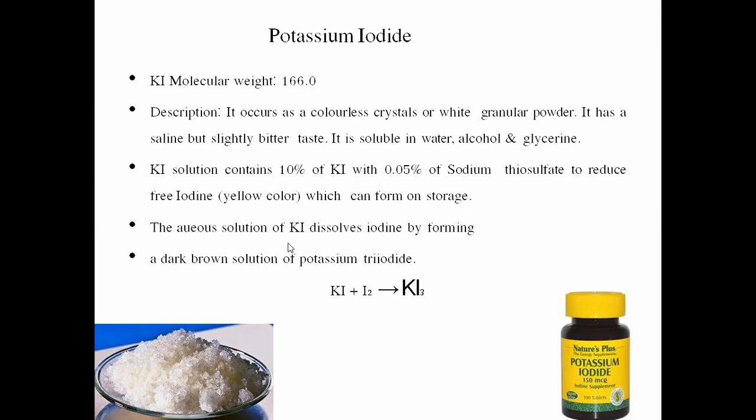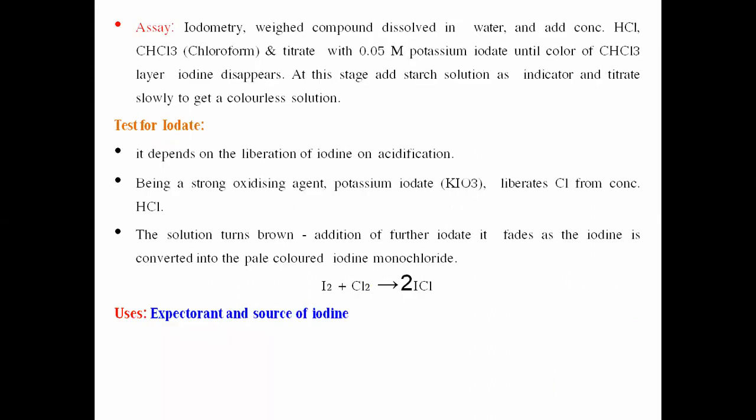Now, the aqueous solution of potassium iodide dissolves iodine by forming a dark brown solution of potassium triiodide. So this is all about potassium iodide. Now, the assay procedure of this potassium iodide is iodometry. A weighed amount of substance is dissolved in water and concentrated hydrochloric acid, then chloroform is added and it is titrated with 0.05 molar potassium iodate until the color of the iodine in the chloroform layer disappears.